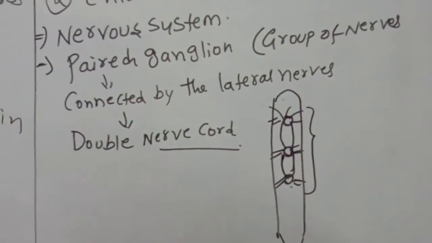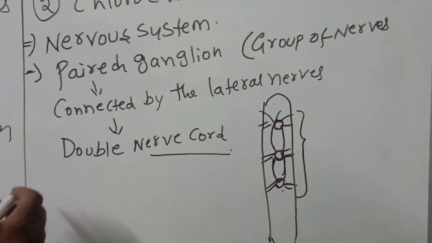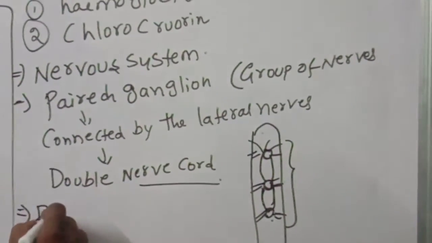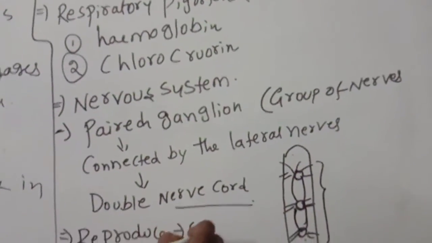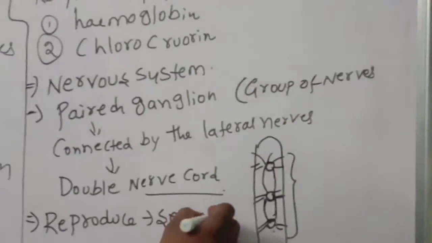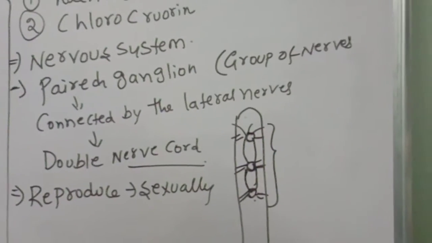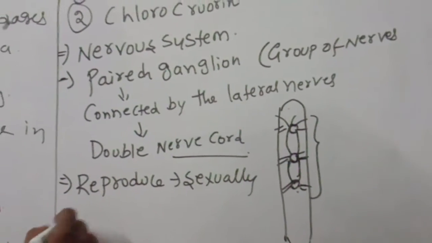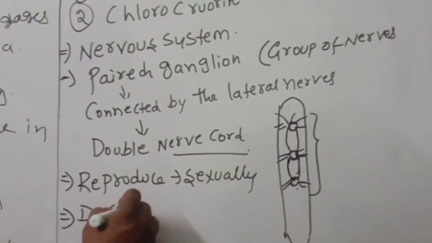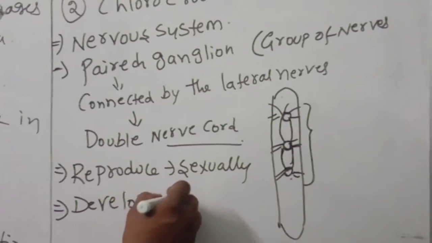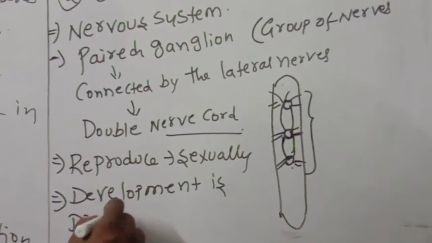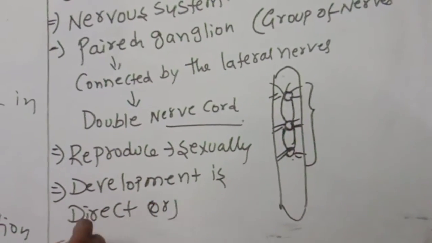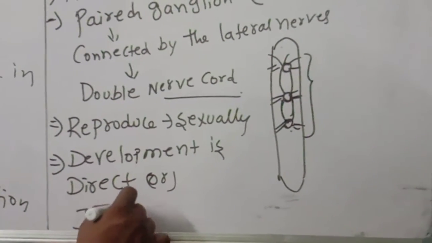Okay, next one, more important: reproduction is sexual reproduction. They reproduce sexually. Development is next. Development is direct or indirect.